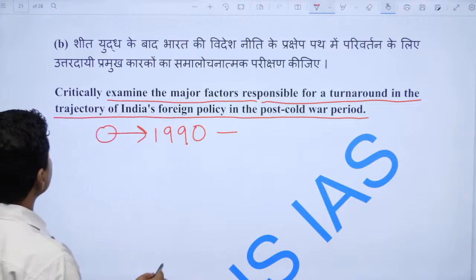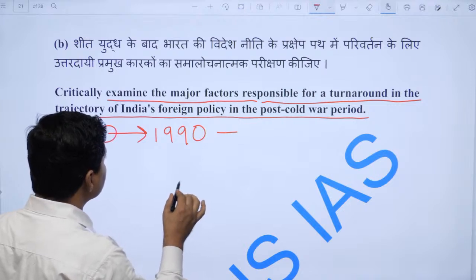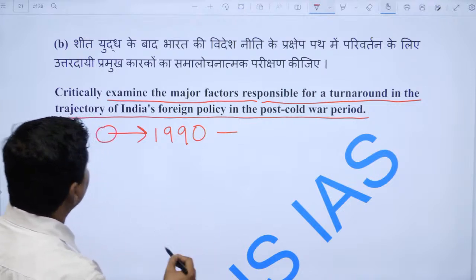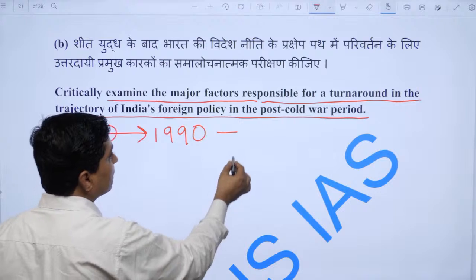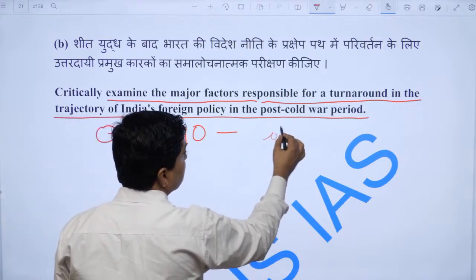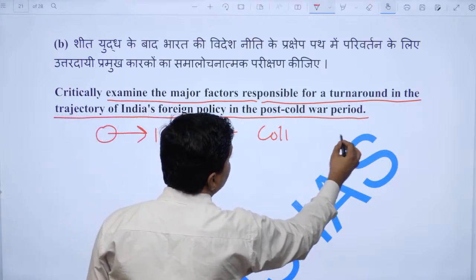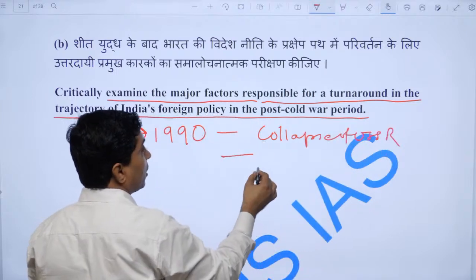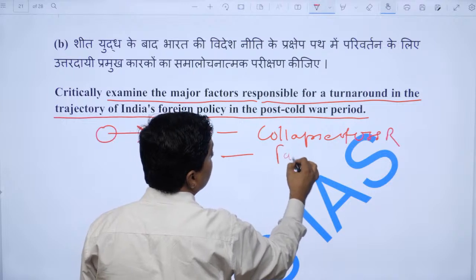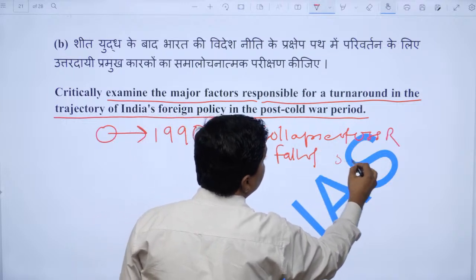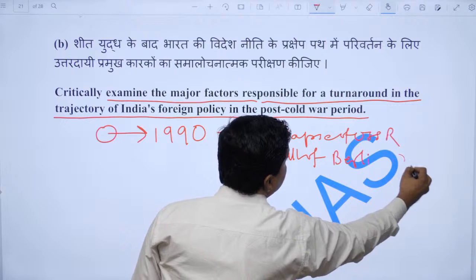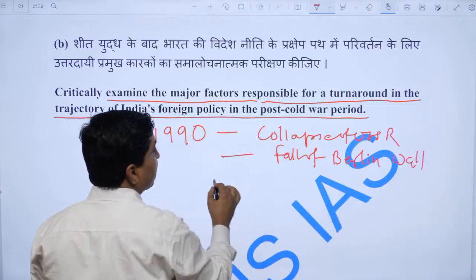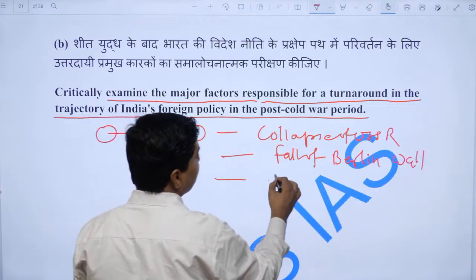Now if you look at this 1990, there were many factors. So what were the factors? Like the collapse of the USSR, then the fall of the Berlin Wall, and then you can see the Washington Consensus.